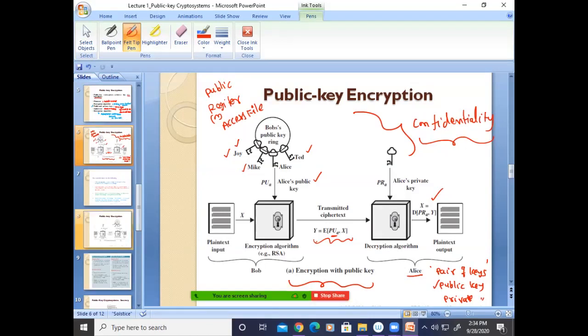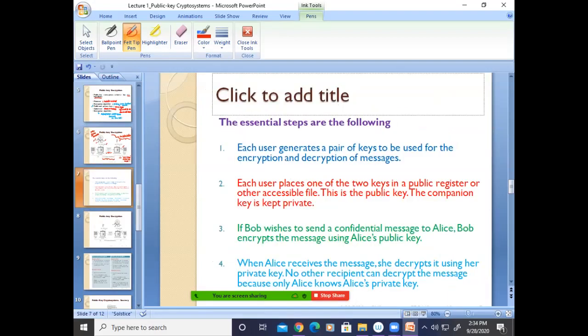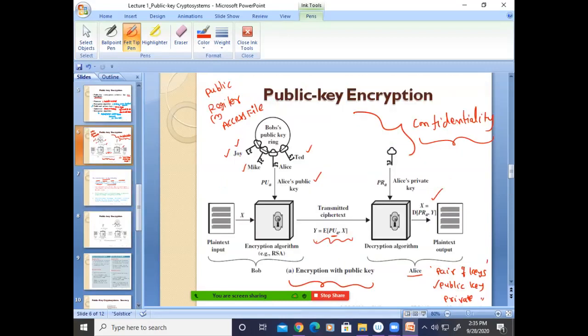All these steps are the essential steps. So each user generates a pair of keys to be used for encryption as well as decryption. Yes or no? Each user means whoever is in that particular network. So 1, 2, 3, 4, and this fellow 5. These 5 people generate the pair of keys, and only the public keys will be stored in this public register. The private keys will be in their hands only, and they will not disclose them to anybody. They will keep them secret.